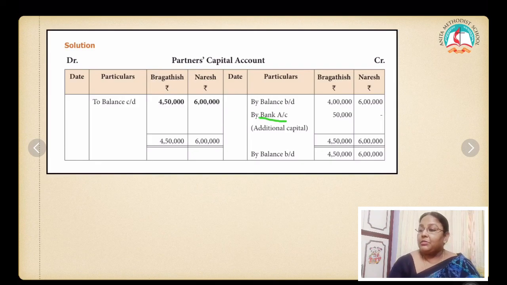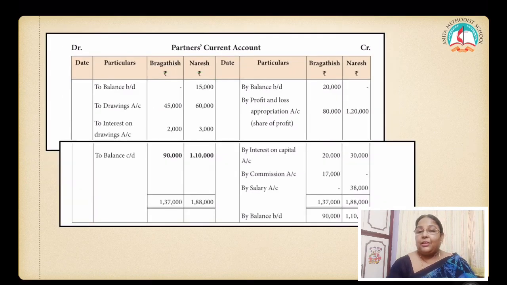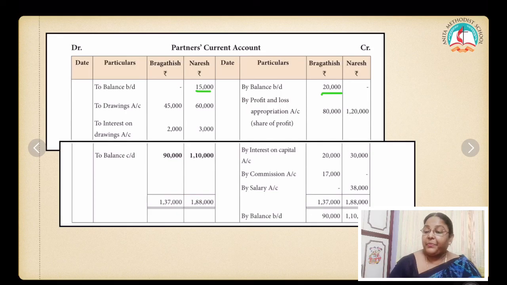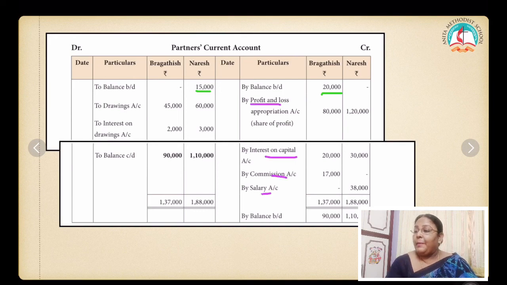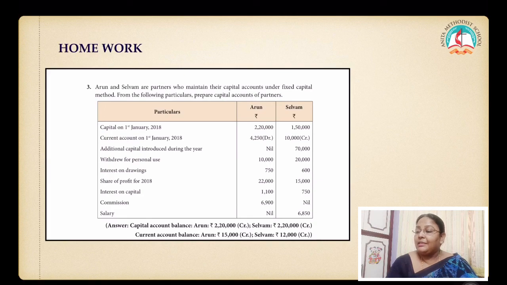See your capital account. Partners capital account, by balance brought down, by bank. You don't have any drawings, that is permanent drawings. So they are tallying the account and finding out what is their new capital. See the current account. Current account starts with to balance brought down for Naresh and by balance brought down for Bragadish. And then your profit and loss, drawings, interest on drawing, interest on capital, commission, salary and profit. Then you have to tally your account and find out the balance. Clear? Right.